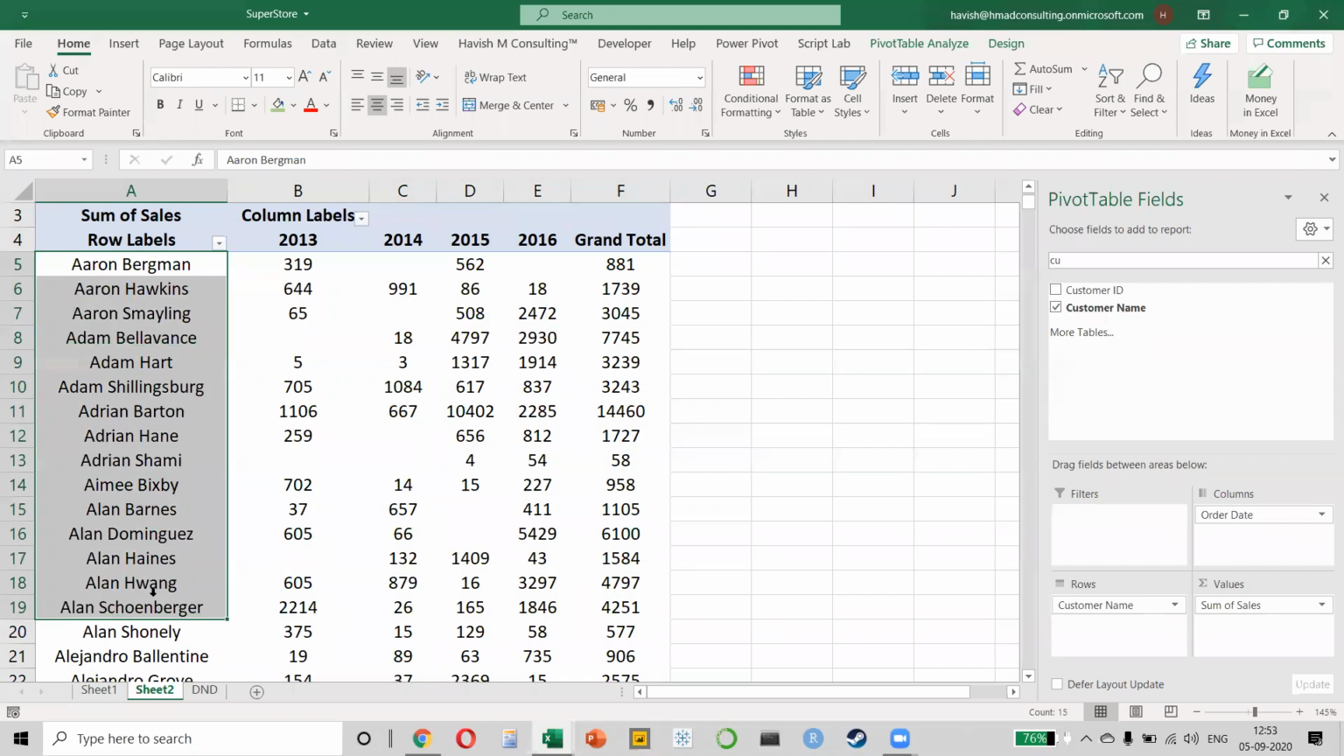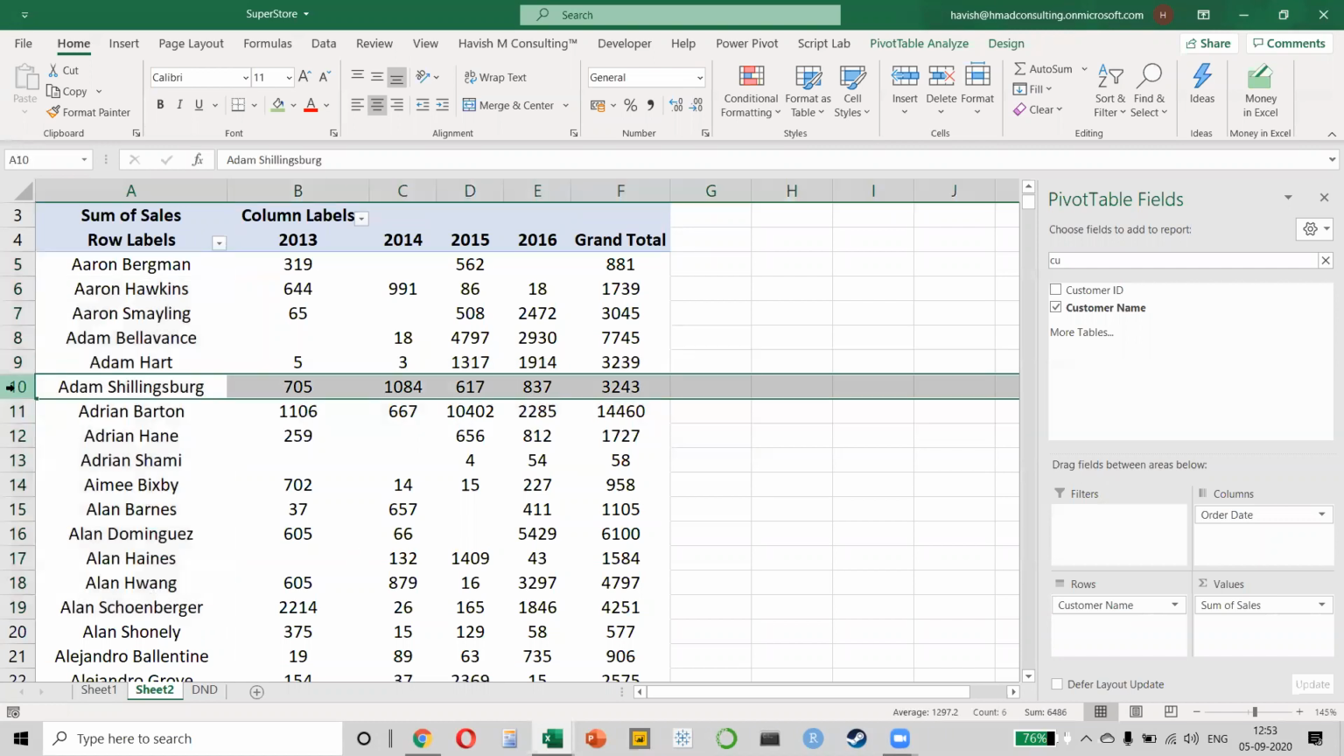We can find the name, we can find a count of the customer. Adrian Barton. The total, Adam Schilsberg. Adam Schilsberg is loyal, obviously. We can make a pivot table of the count of customer names and the ones which have more than one are loyal to us. No, that would not work. You know why? Because one customer might have purchased multiple times.